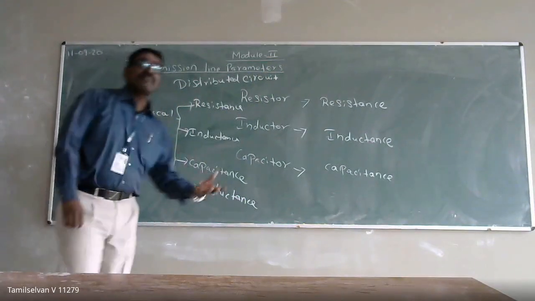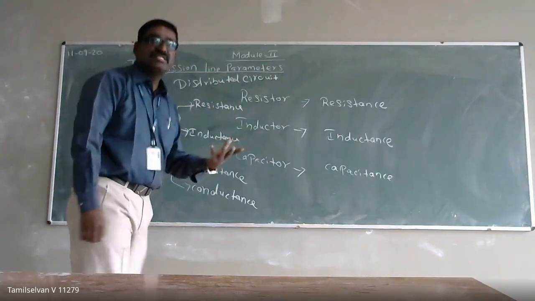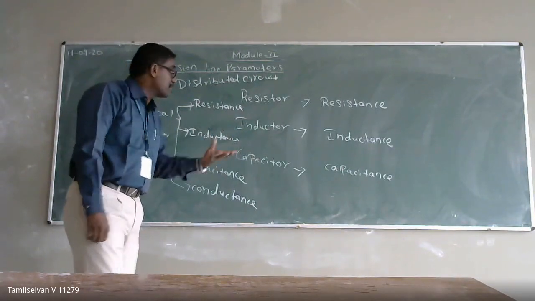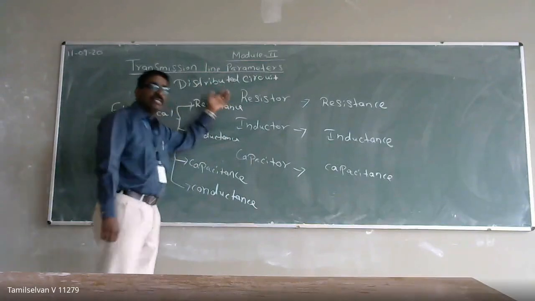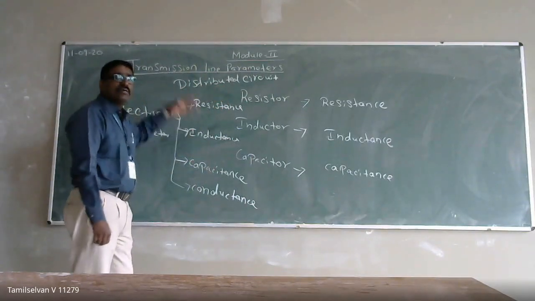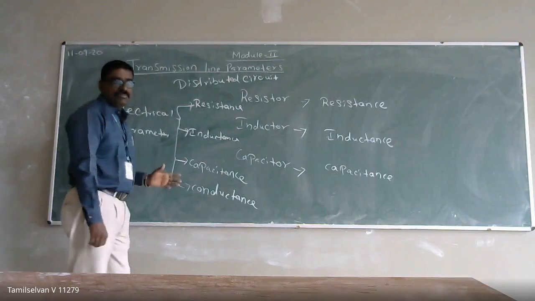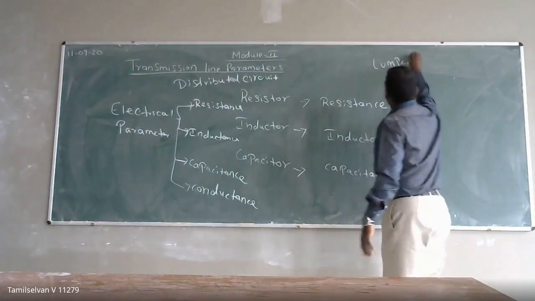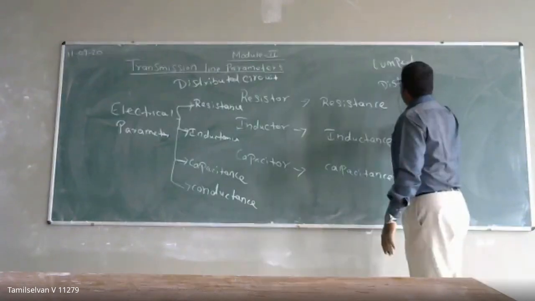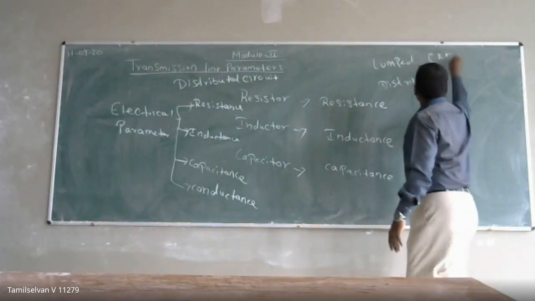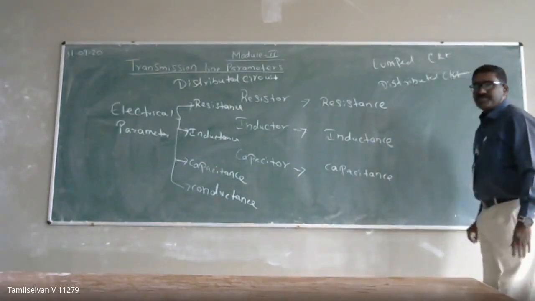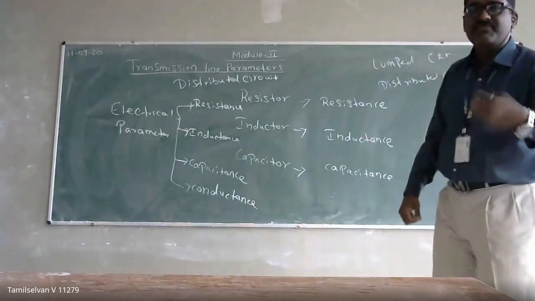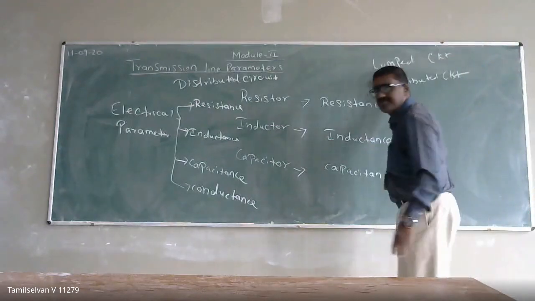Where that phenomenon exists on the conductor, but you cannot physically separate that element from your circuit, then the circuit is called a distributed circuit. One example of a distributed circuit is the transmission line, right? In electrical circuits, normally a circuit is called a lumped circuit or a distributed circuit. Lumped circuit means you can physically remove the element from your circuit.